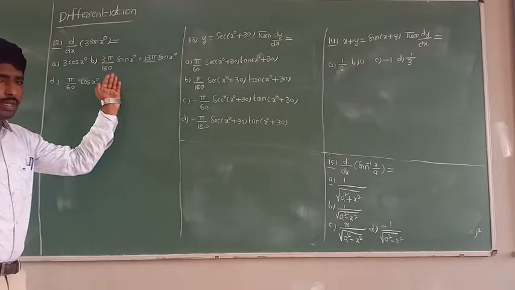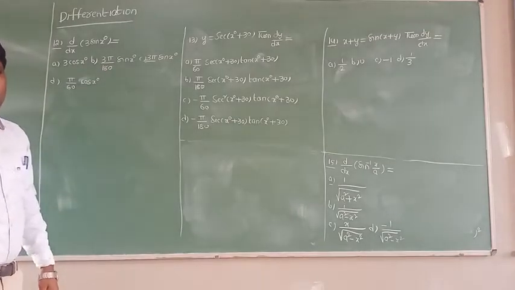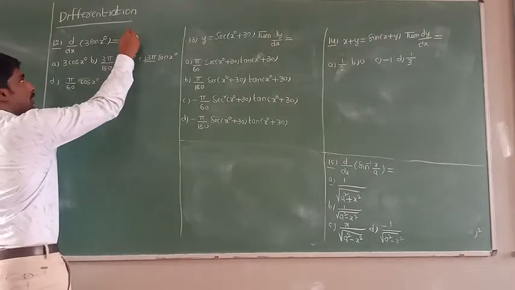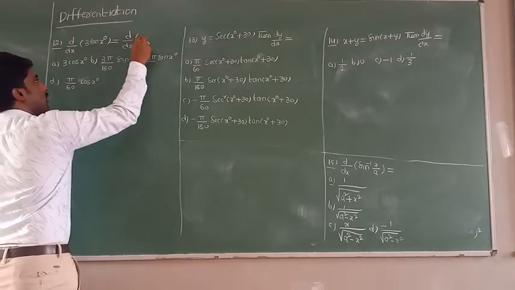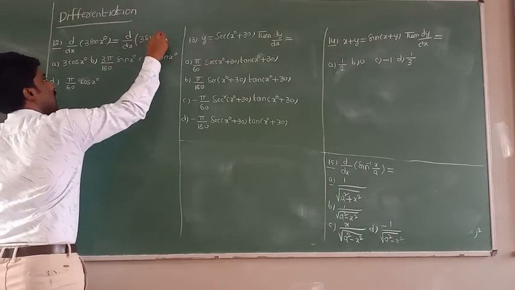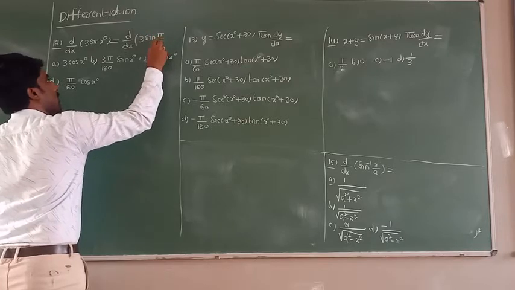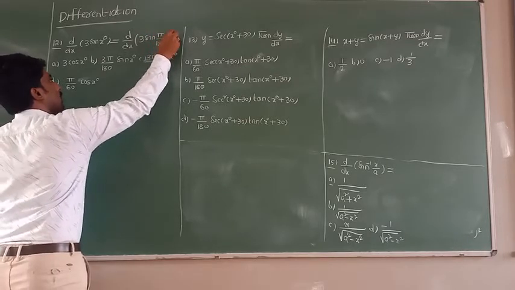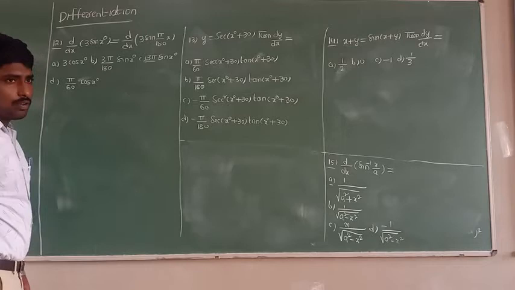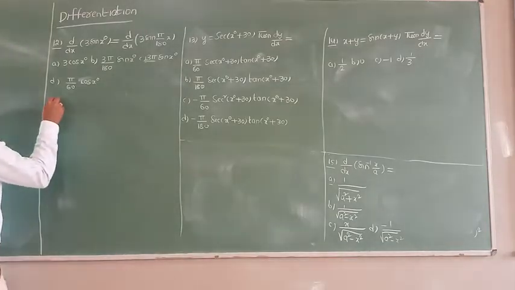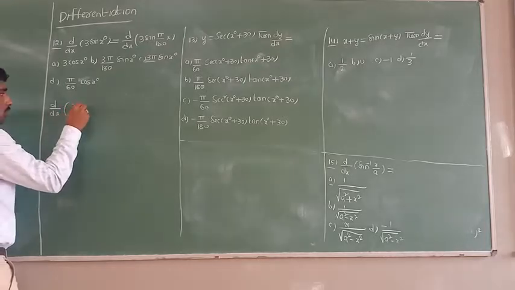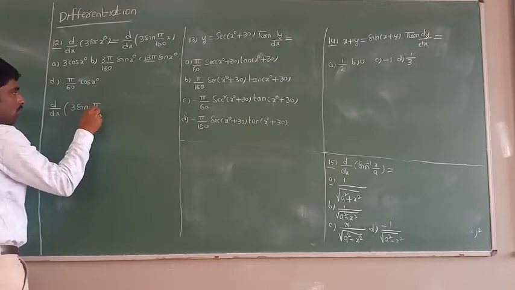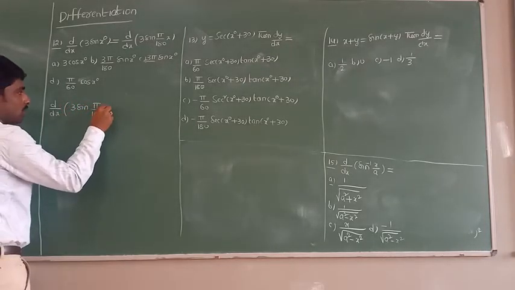Whenever degrees come in, you need to convert into radians. So if I convert into that form, what will you get here? d by dx of 3 sine of x degrees, I can write like this: pi by 180 into x. So this is the radians form. So now all of you, what will you get here? d by dx of, all of you see here, 3 into sine of pi by 180 into x.